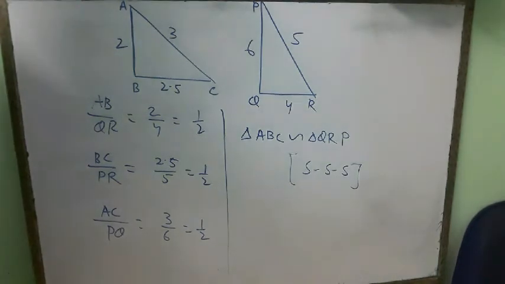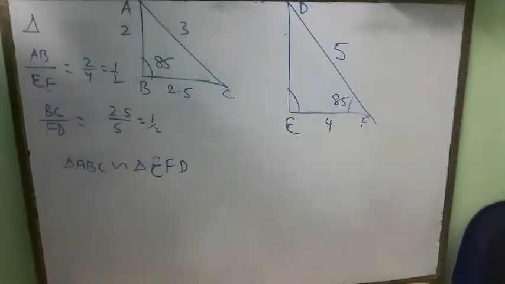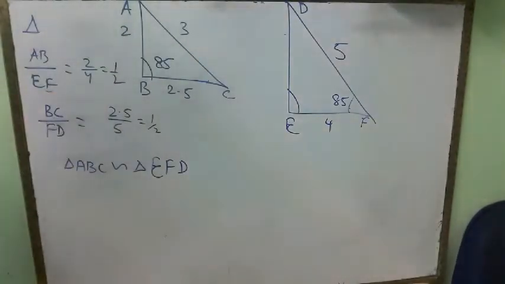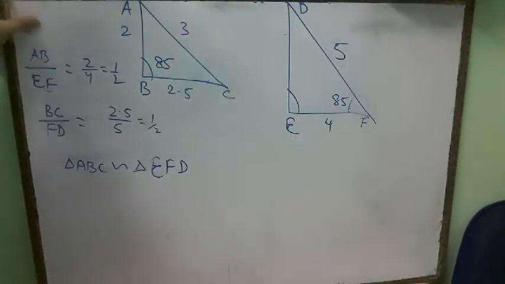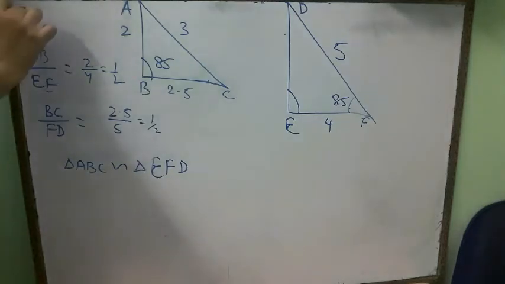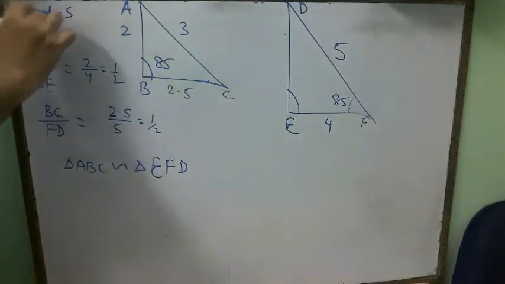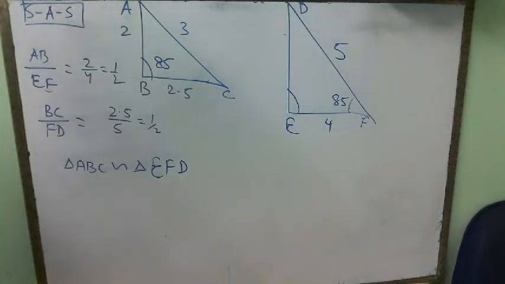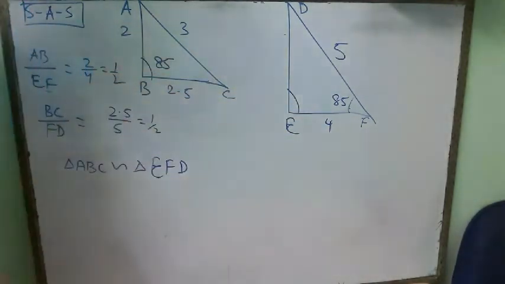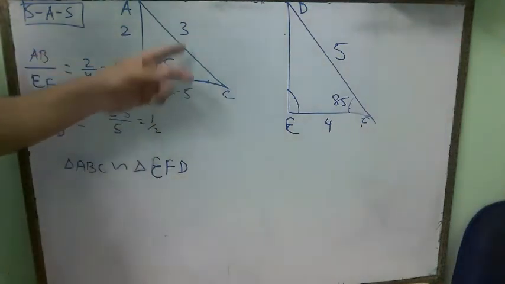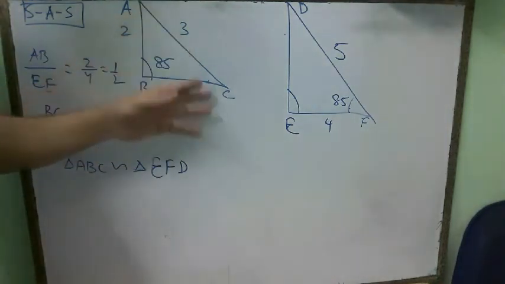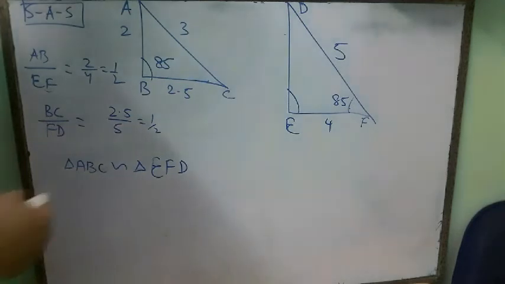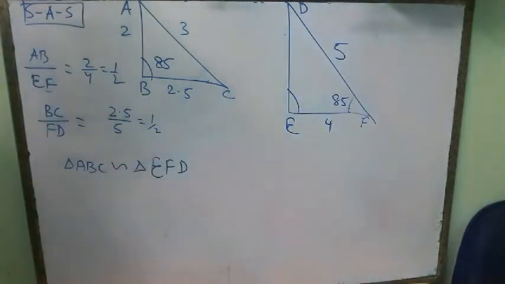Now let's move to the third criteria. See student, this is the example of criteria SAS. I have taken a triangle ABC, I have taken a triangle DEF. Here AB is equal to 2, BC is equal to 2.5, AC is equal to 3, and here EF is equal to 4, DF is equal to 5, and DE is equal to 6.